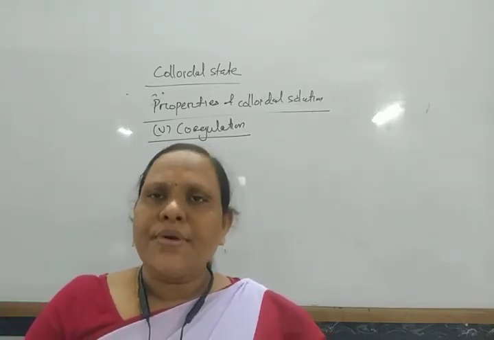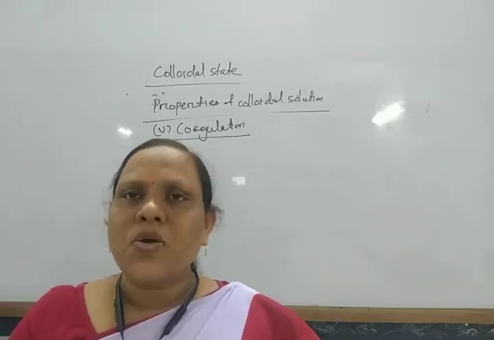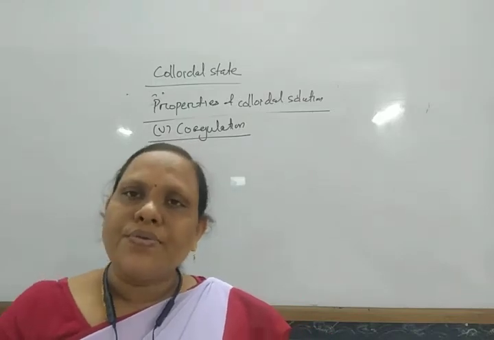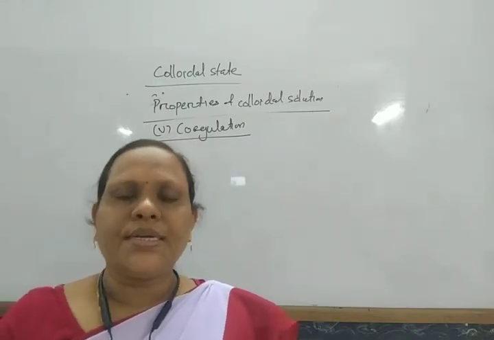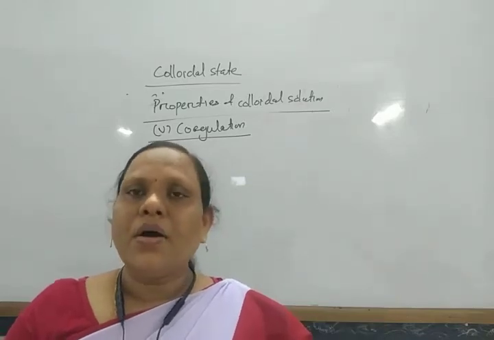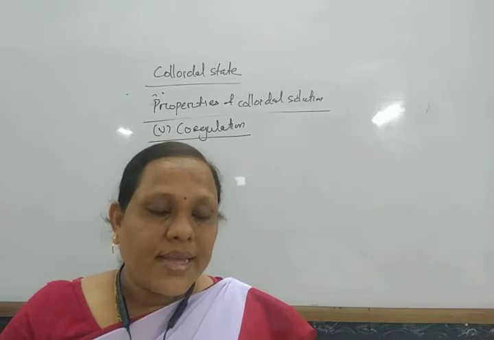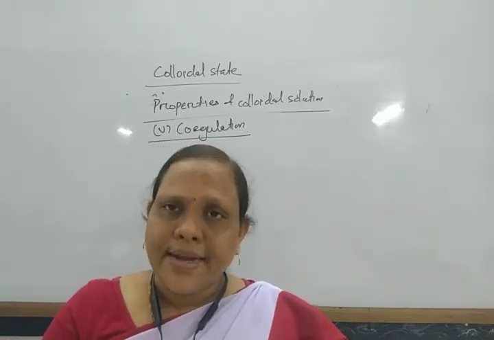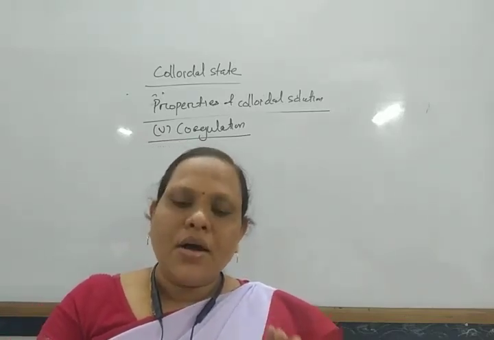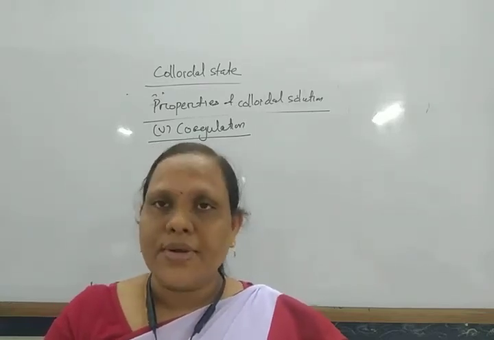Similarly, in muddy water it takes a long time for the colloidal particles to settle. But when some alum is used in muddy water, all the small particles aggregate and settle. That process is called coagulation.